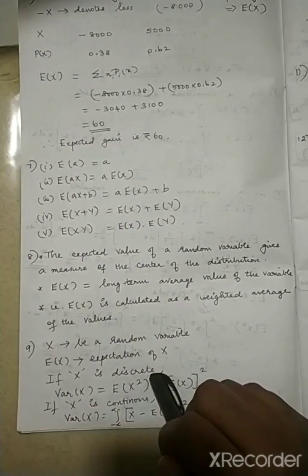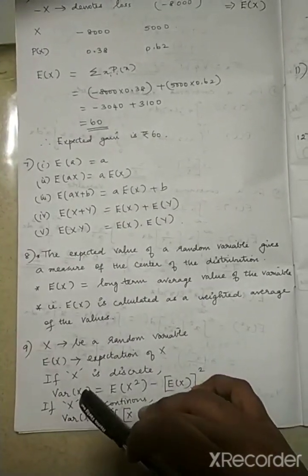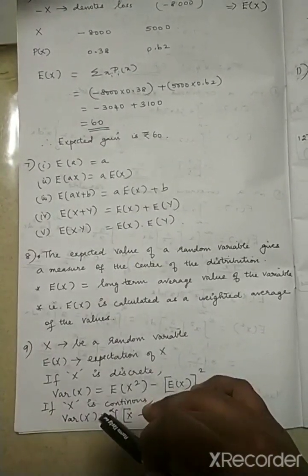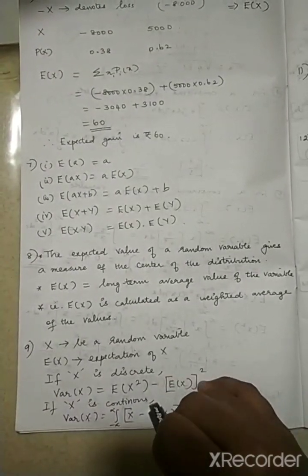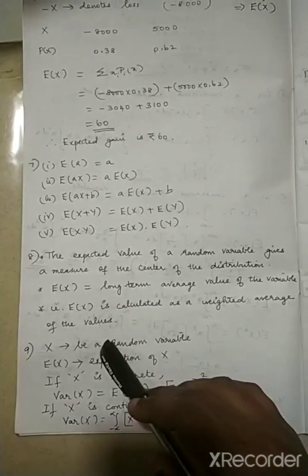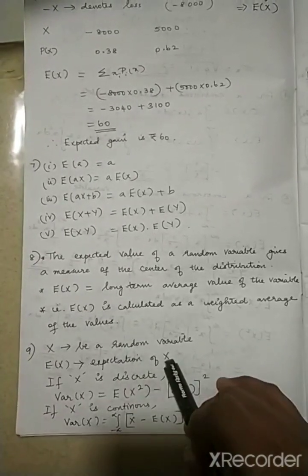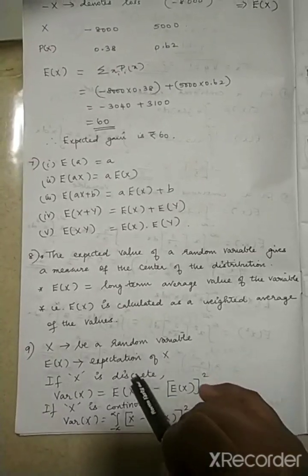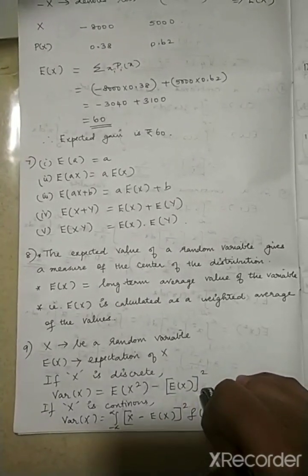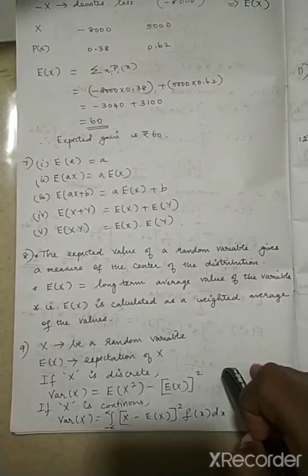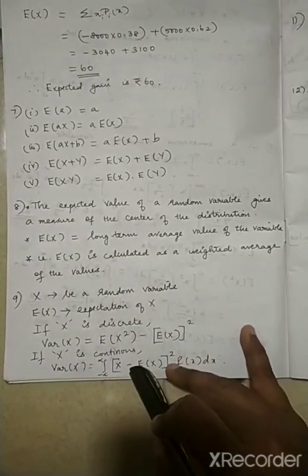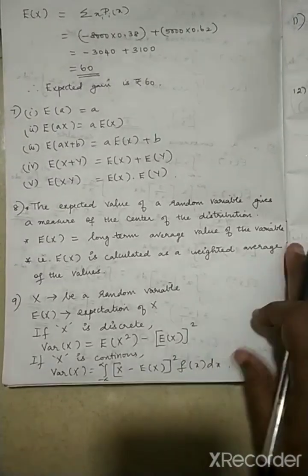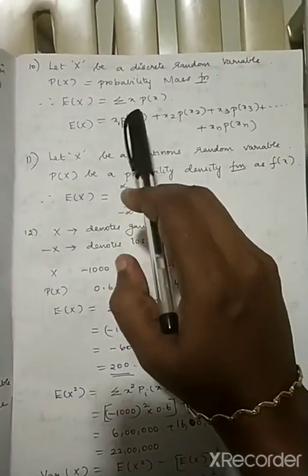Now coming to the ninth one, you have to define, or we have to write, the formula for variance of x for both your discrete random variable and your continuous random variable. So let x be the random variable, then let E of x be the expectation of x. In discrete, this is the formula: E of x squared minus E of x the whole square. And in continuous, it is the integral from minus infinity to plus infinity of x minus E of x the whole square into f of x dx. Coming to the 10th question.